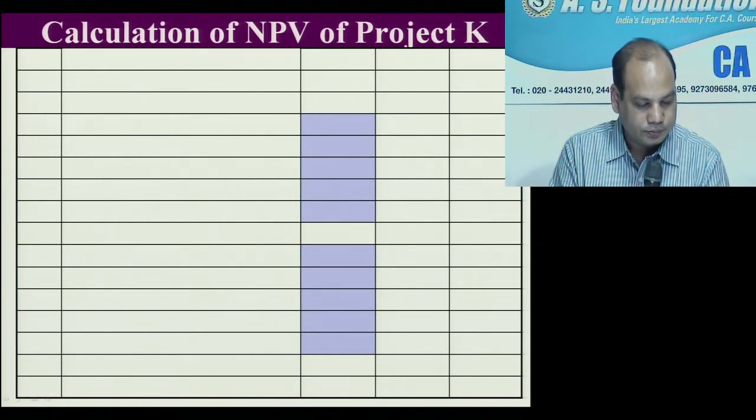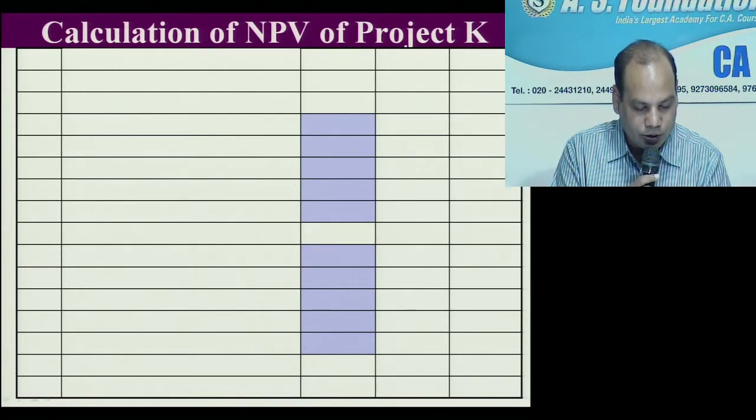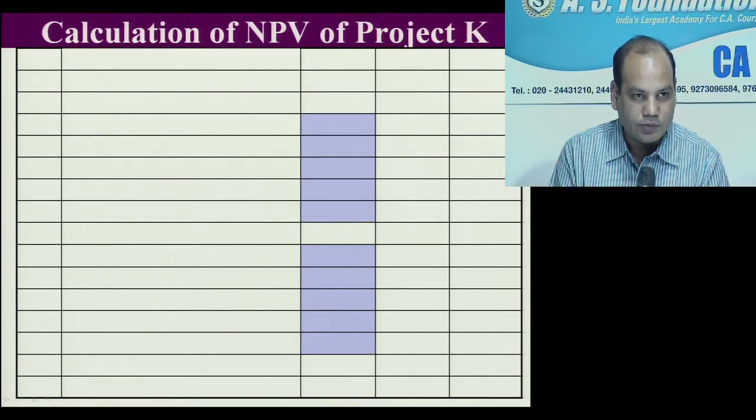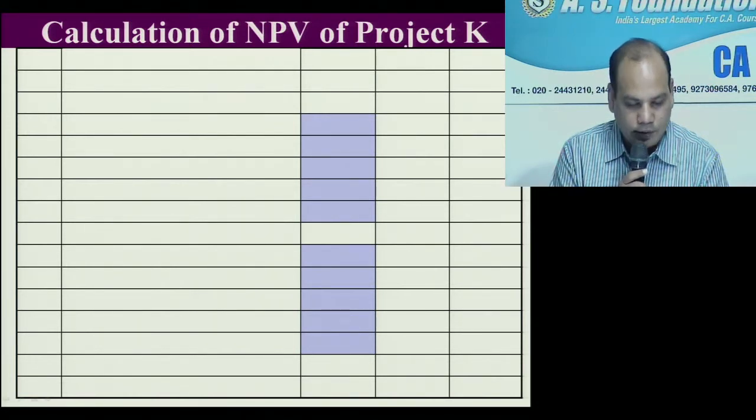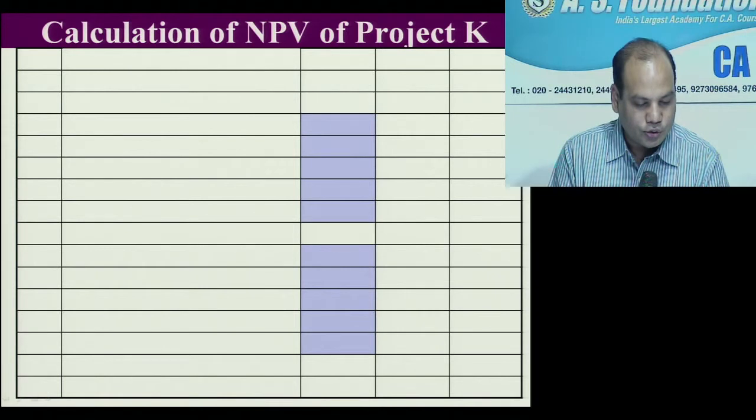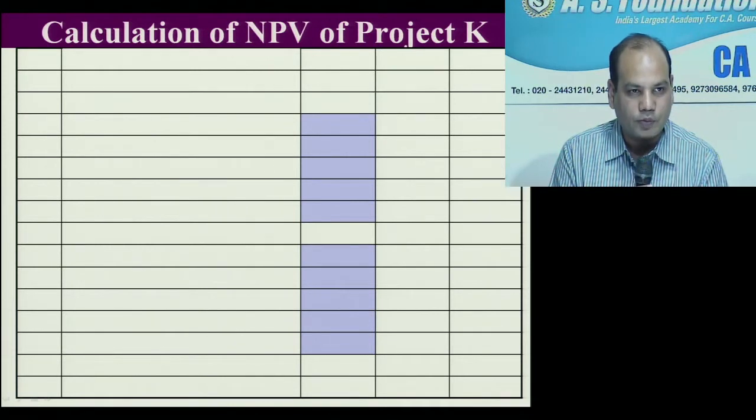It is anticipated that the machinery will have a useful life of 10 years, at the end of which its salvage value will realize rupees 20,500. So after 10 years, what is the salvage value? 20,500. This figure you will realize after 10 years. The project will also require an additional investment in cash, debtors and stock of rupees 40,000.